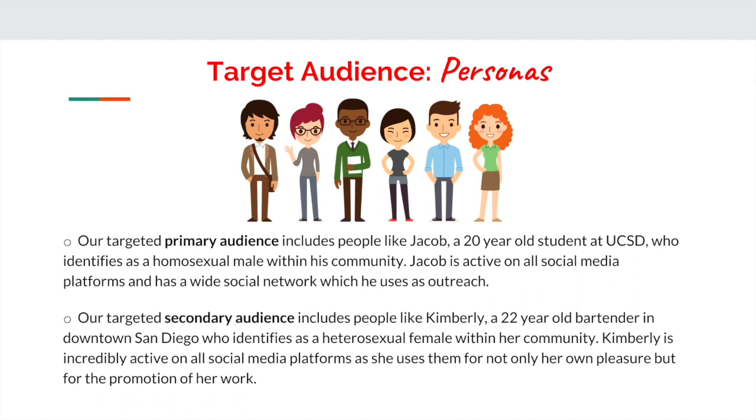Now, people like Kimberly would be part of our secondary audience. She's a 22-year-old bartender in downtown San Diego who identifies as a heterosexual female within her community. Kimberly is incredibly active on all social media platforms as she uses them not only for her own pleasure, but for the promotion of her work.